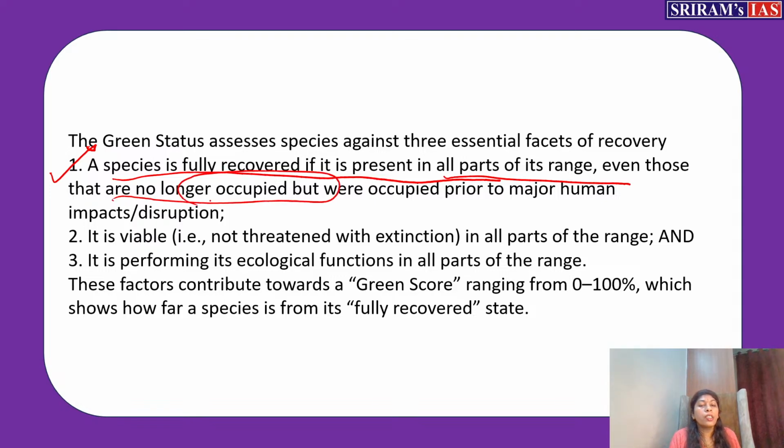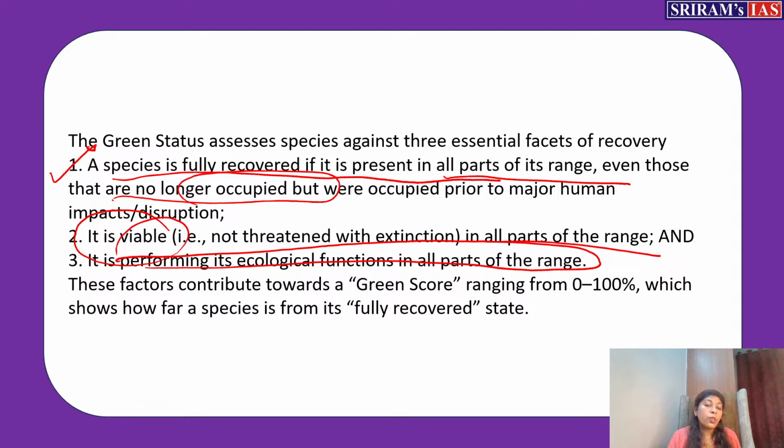So if that is one condition we can say, then it is viable in all parts of the range. That is, it should not be in the threatened category, but it should be in the viable category, and it's performing its ecological function in all parts of the range. So it should not only be present, it should perform the role it does. Suppose there is a monkey. The monkey eats fruits, it disperses seeds, an ecological role performed by it. Apart from that, it also performs various other functions.